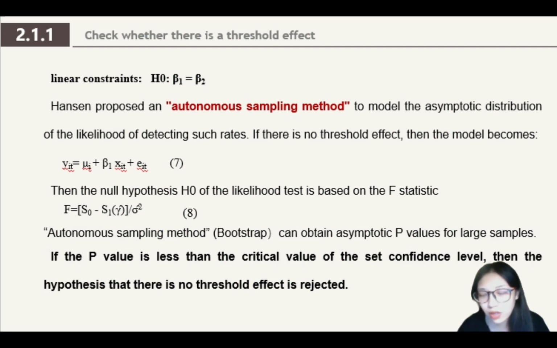Then the null hypothesis H0 of the likelihood test is based on the F statistic. The bootstrap method can obtain asymptotic p-values for large samples. And if the p-value is less than the critical value of the set confidence level, then the hypothesis that there is no threshold effect is rejected.